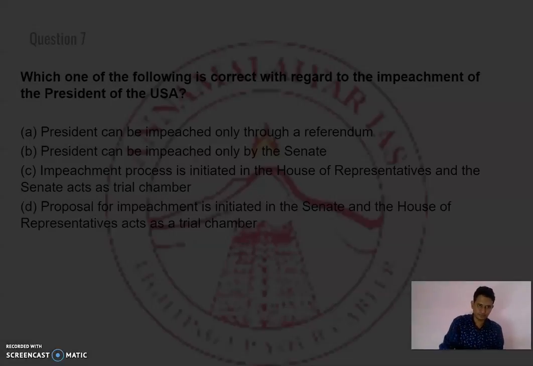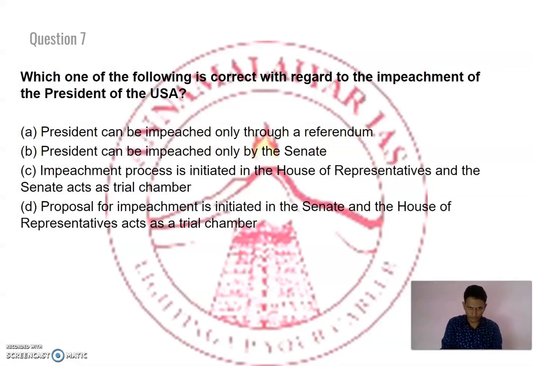Next question. Which one of the following is correct with regard to impeachment of the president of USA? This was in news, so this question becomes important. The president can be impeached only through a referendum. The president can be impeached only by the Senate.